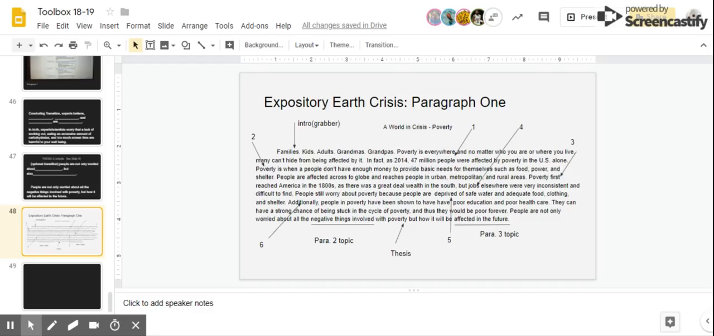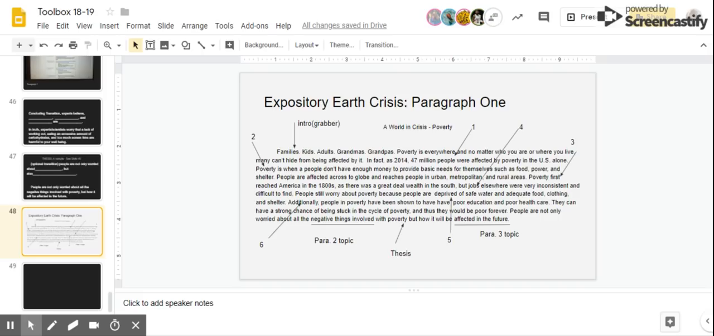Then I can transition. People still worry about poverty because people are deprived of safe water, adequate food, clothing, and shelter. Then I'm using a transition here to go to my 6th point. Additionally, people in poverty have been shown to have poor education and poor health. They can have a strong chance of being stuck in the cycle of poverty, and thus they would be poor forever. I'm never giving an opinion in here. I'm stating facts based on all the information that I have learned. So you're going to write this very precisely. You need to inform the reader, and remember, you're going to have a huge audience looking at this.